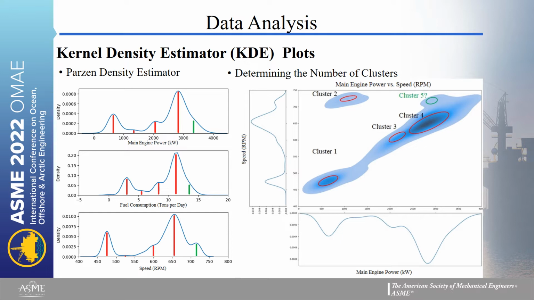They're quite similar to histograms, and the denser regions have higher frequency, so the peak for the denser regions is higher. We define the centers of these denser regions, or our hypothetical clusters, with red lines, and we can find each cluster in these three one-dimensional KDE plots. On the right side, we plotted a two-dimensional KDE plot, and we can see that the denser regions are the darker ones, and we can associate them with the cluster centers or the denser regions in the one-dimensional KDE plots.